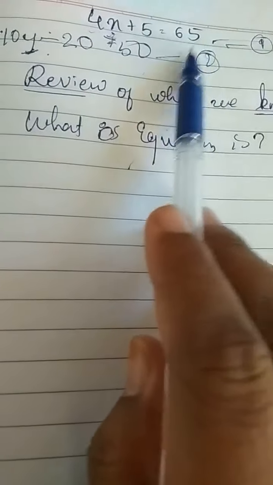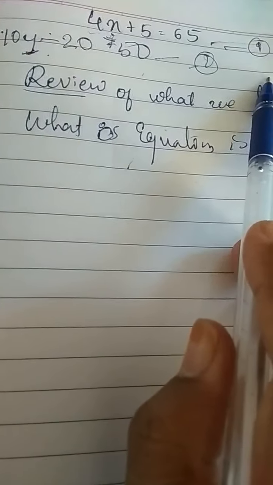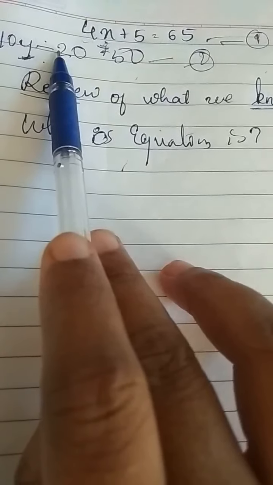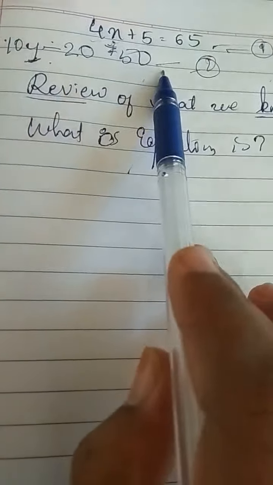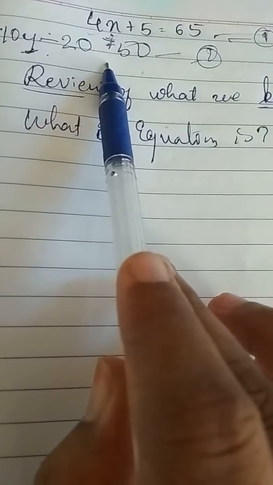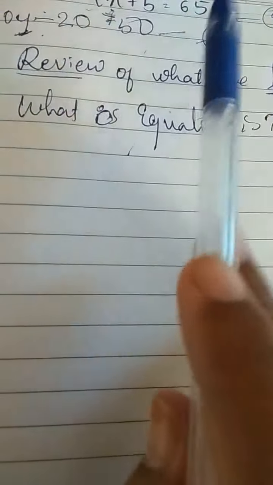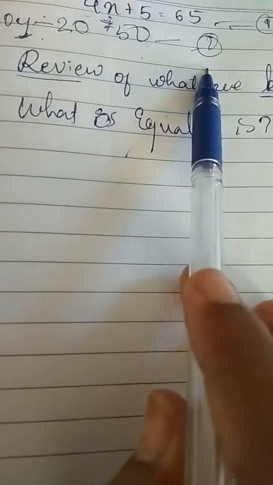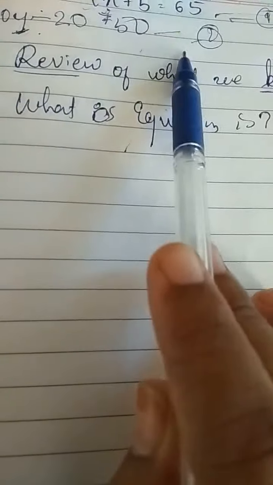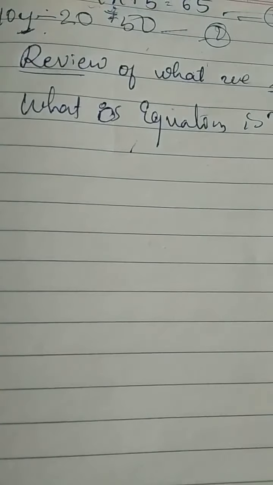The equality sign shows that the value of the expression on the left hand side is equal to the value of the expression on the right hand side. So in equation 1 and equation 2, the LHS 4x plus 5 is equal to 65. In equation 2, the LHS 50 is equal to 10y minus 20. This is an equation. In short, an equation is a condition on variables. The condition is that two expressions should have an equal value. Note that at least one of the two expressions must contain variables. By solving exercises, we will make this idea clear.